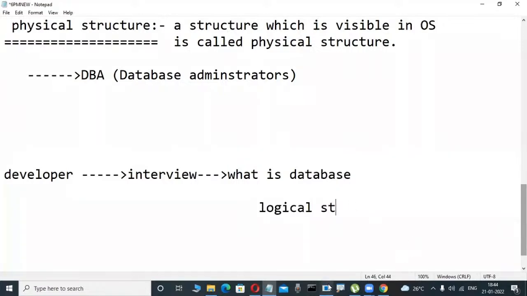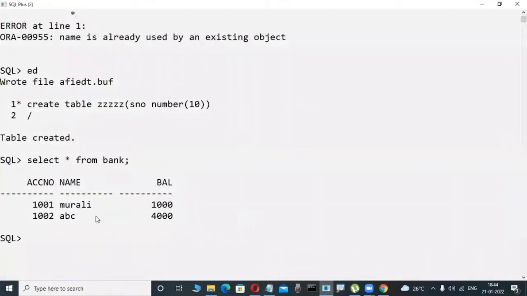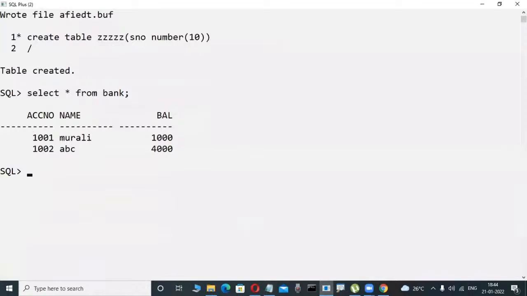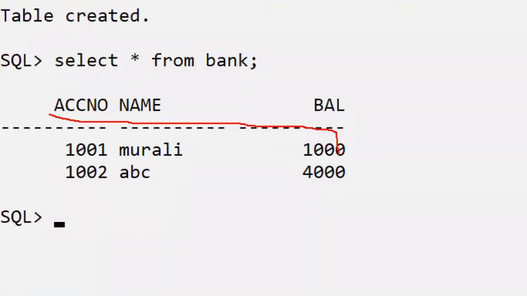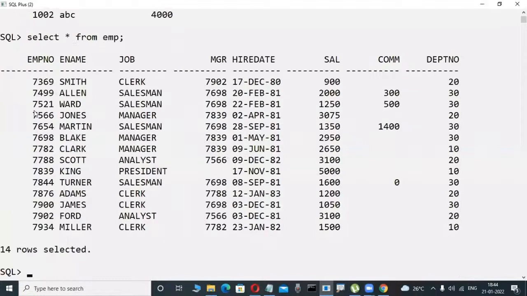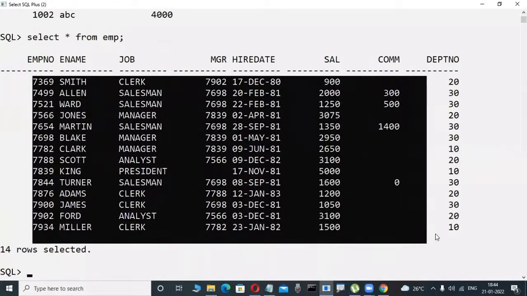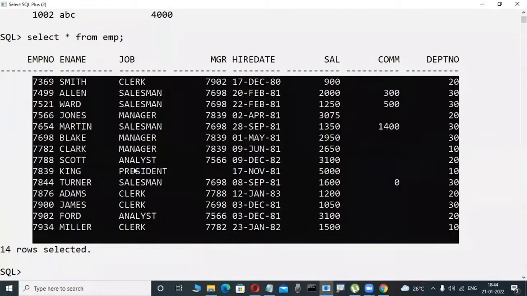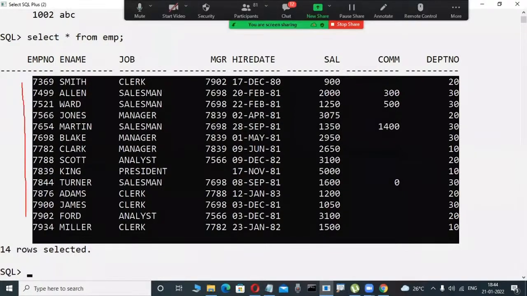What they tell is that it is a place where we can store a structured collection of data. Is this a structured collection of data or not? Table format. Yesterday, anybody observed a big table I was typing like this. It is a structured collection of data. This is the logical side we are telling about, because tables, views, procedures, functions, triggers are what developers are well-known with.